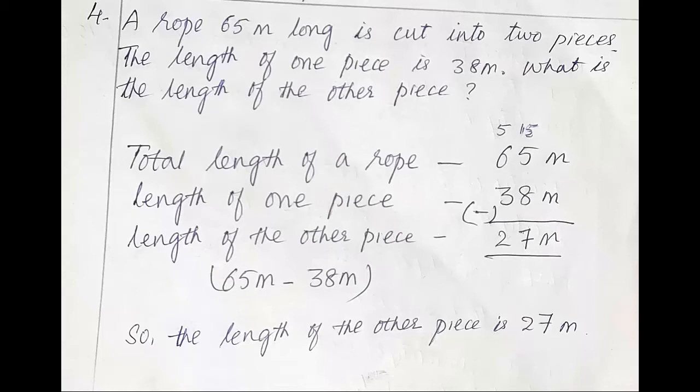So what do we have to do? We have to do subtraction. From 5, 8 will not go. We need to borrow. We are taking 1 tens, so it will become 15 ones. And on tens place we have 5. So 15 minus 8: after 8, till 15 you count. 8, after 8: 9, 10, 11, 12, 13, 14, 15. 7 is left here, and 5 minus 3 is 2. So the length of the other piece is 27 meter.